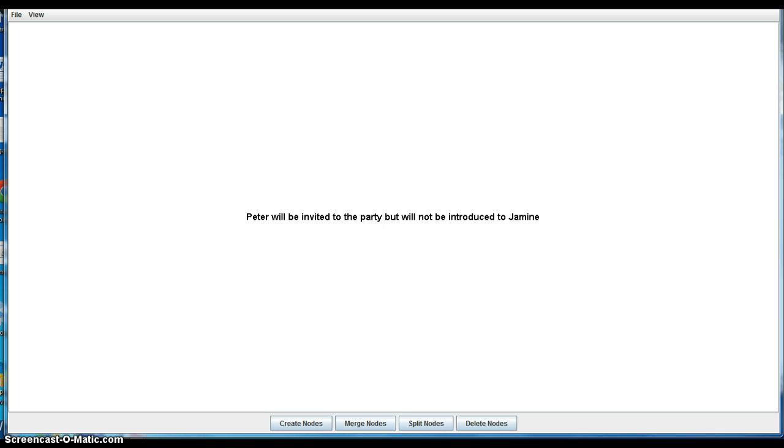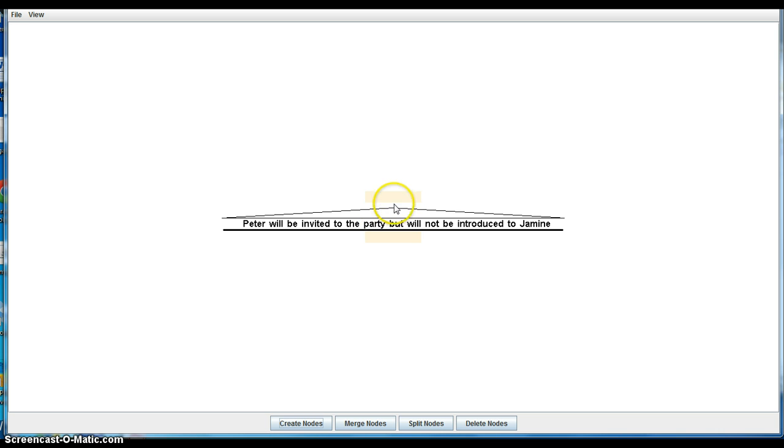And conjunctions, as we'll learn in Chapter 12, always separate branches that have the same form. In this case, predicate phrases. Will be invited to the party and will not be introduced to Jameen are predicate phrases that the but coordinates. So let's get going. We will, as usual, create these nodes, make this a declaration.